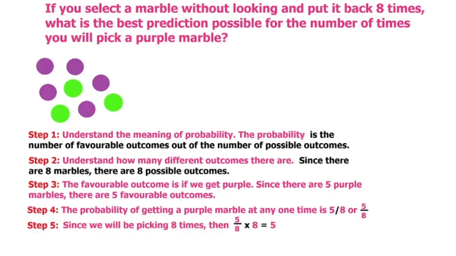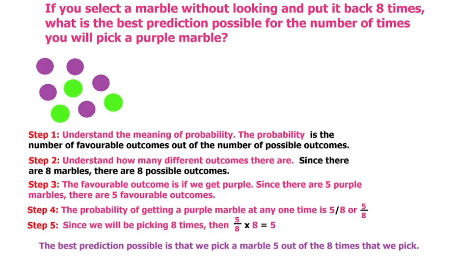Now, since we will be picking 8 times, we just multiply this by 8. Because this is our most favorable outcome, we will pick it 5 out of 8 times, and then we're choosing 8 times. So 5/8 times 8 equals 5. So the final answer is the best prediction possible is that we pick a purple marble 5 out of the 8 times that we pick.